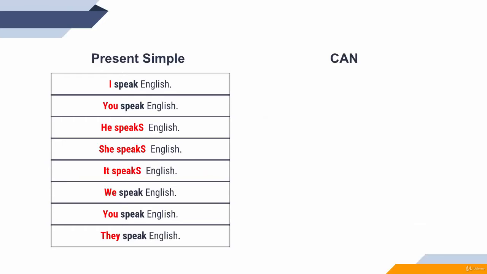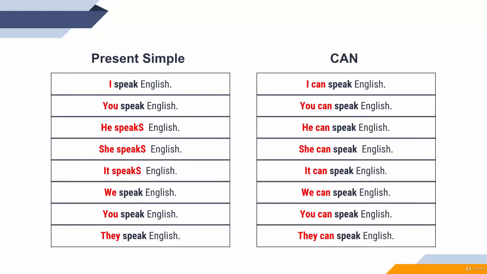And this is really specific for modal verbs, for all modal verbs. After a modal verb comes the meaningful verb, the verb that you want to use to say what you can do. And this verb is always, remember, always in infinitive.